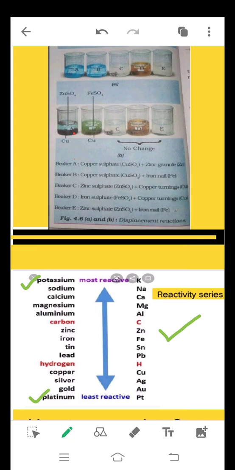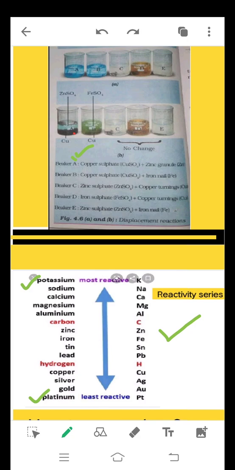So in all these beakers, what happens is, if there is a mixture of metals, the one metal which is more reactive can displace the other metal which is less reactive. For example, if we take the first example of copper sulfate with zinc, we see here that zinc is more reactive than copper, because copper is down here. So zinc being more reactive, it can displace copper from its solution, and therefore we can see the change.